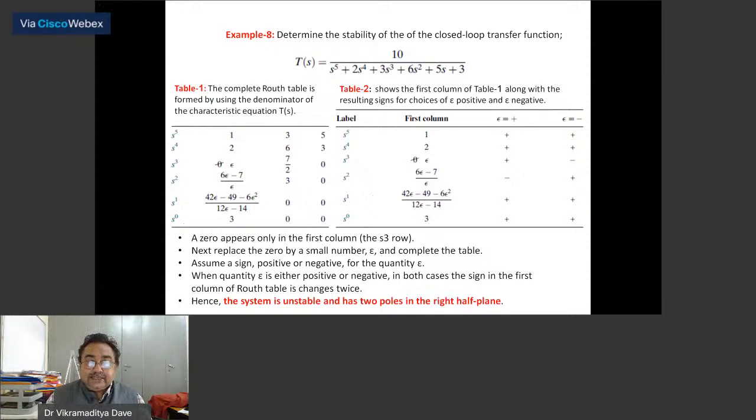Okay, so this is another example. You can look at the example. It is of order 5. So s raised to the power 5, 4, 3, 2, 1, 0. Again, a 0 element is forming, so epsilon is there, 6 epsilon. You have solved this equation. Find out the limit, and again you will find that sign changes are there, and therefore there will be two sign changes, and hence the system is unstable, with two poles in the right half of the s plane.